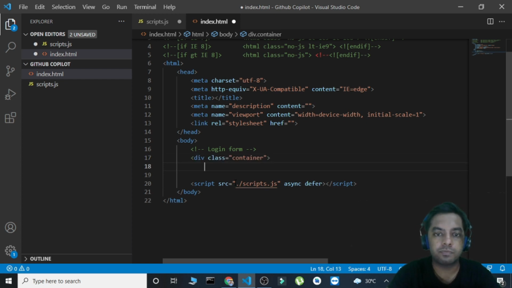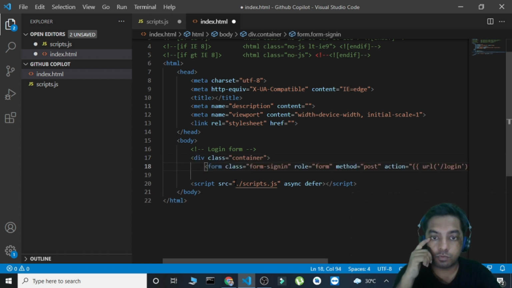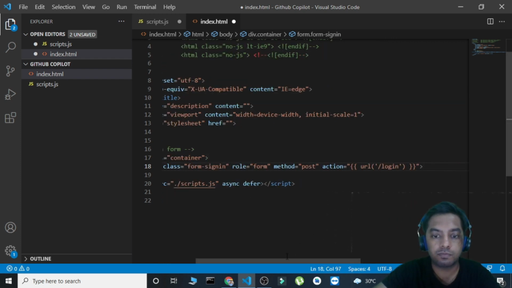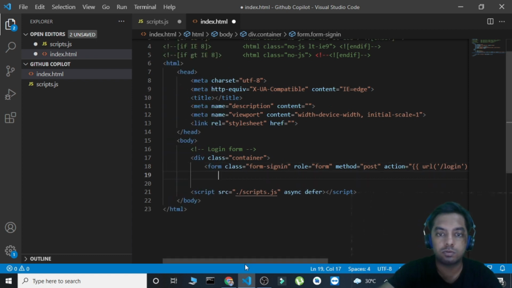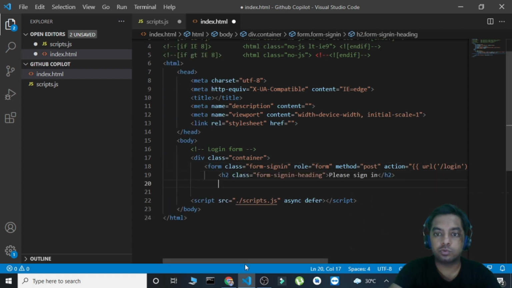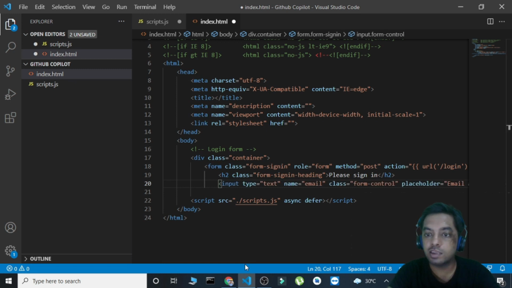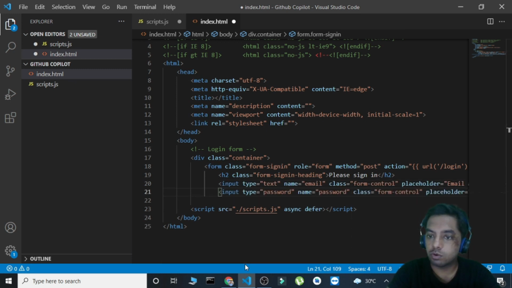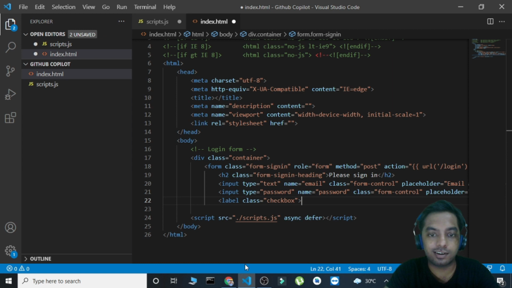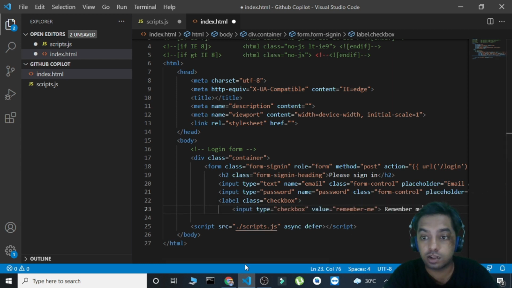Okay, a div container, then a form with class form sign in, role, method and an action as well. Good. And an h2 with please sign in. Okay, email ID, going good till now. Password, man, it really did something great. Label as well, nice.